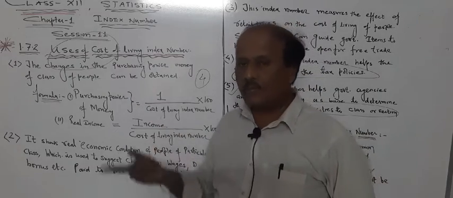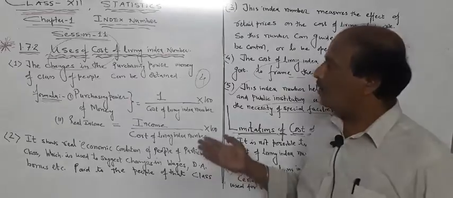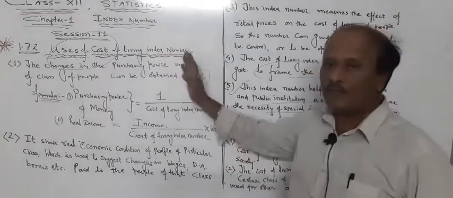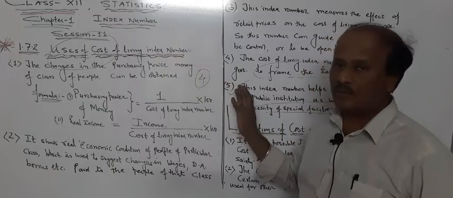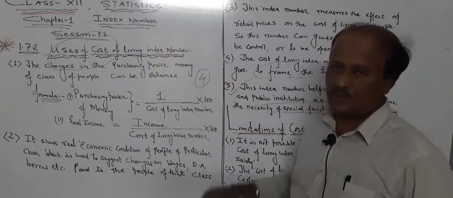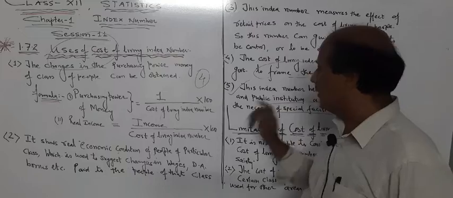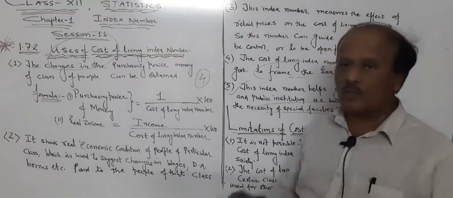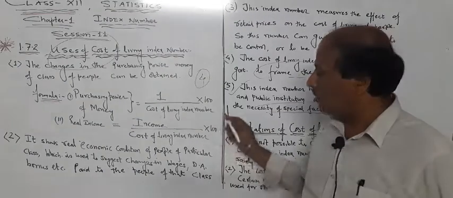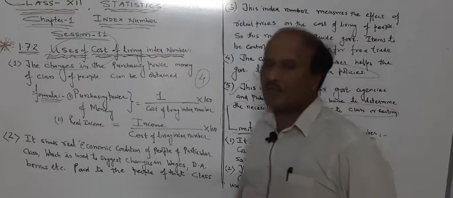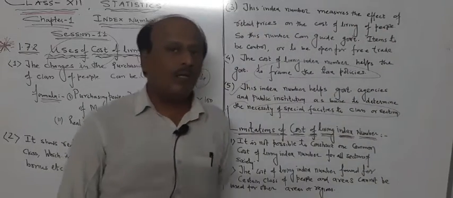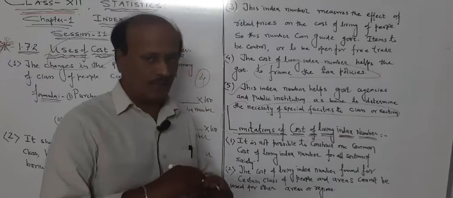Now the last theory is, just like there is a positive thing for each and every article, a negative thing is also there. So there are certain limitations also for this cost of living index number. The last theoretical question of this chapter is the limitations, the shortcomings of a cost of living index number.